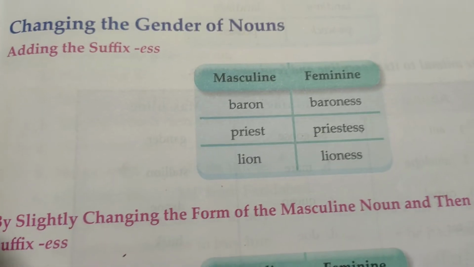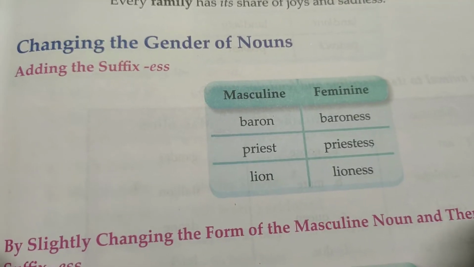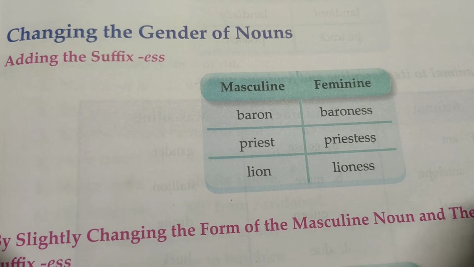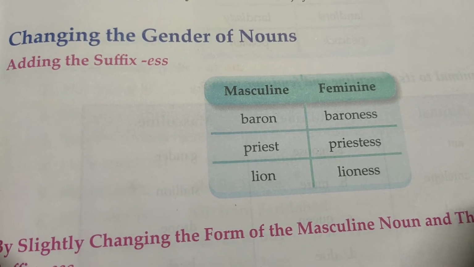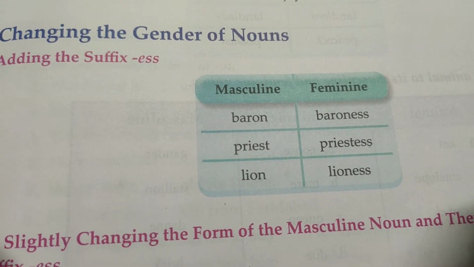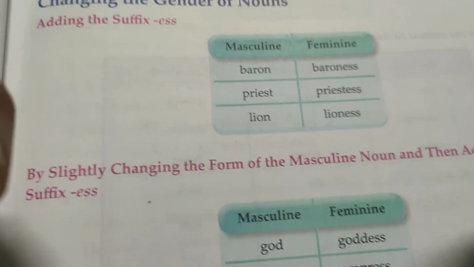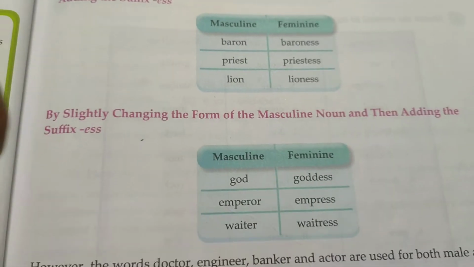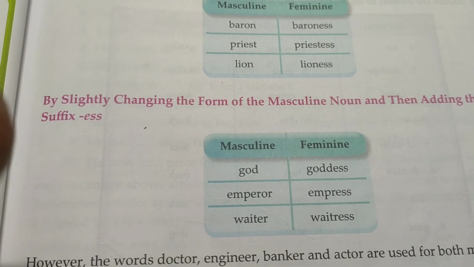Now, changing the gender of nouns by adding ess. Masculine baron, you just add on ess: baroness. Priest, priestess. Lion, lioness. We are slightly changing the form of the masculine noun and then adding the suffix ess.